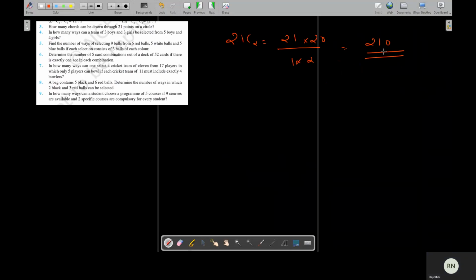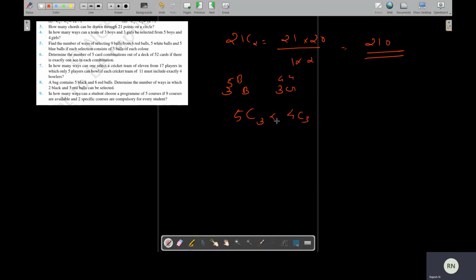Now, in how many ways can a team of 3 boys and 3 girls be selected from 5 boys and 4 girls? From 5 boys, 3 boys can be selected in 5C3 ways, and from 4 girls, 3 girls can be selected in 4C3 ways.